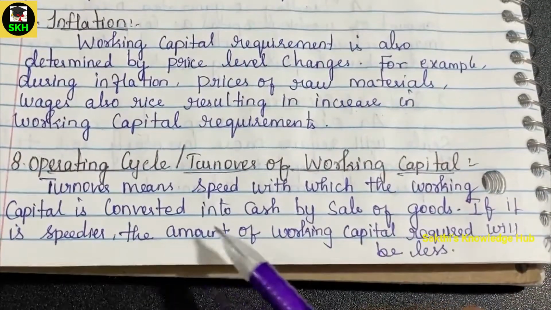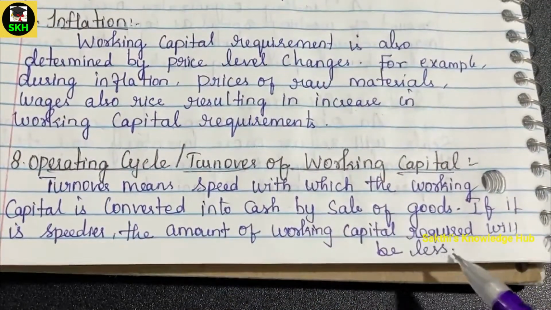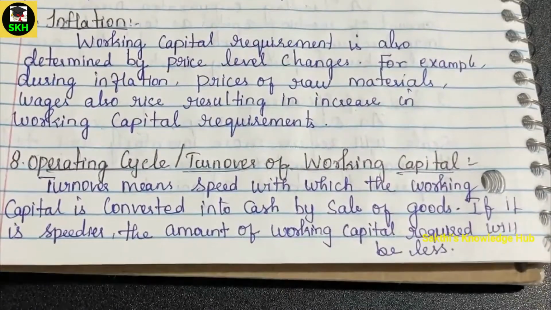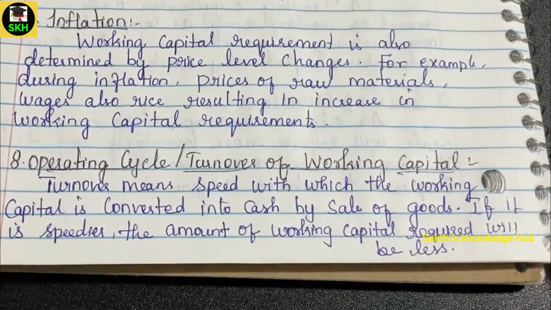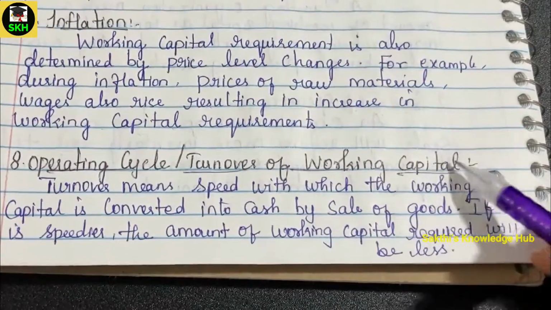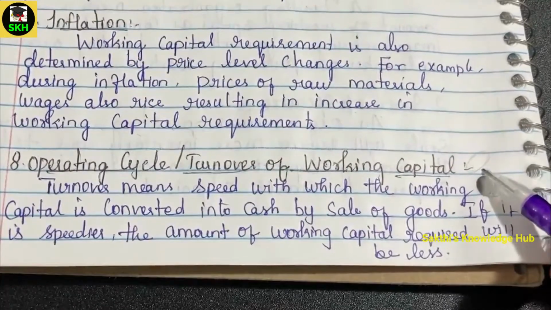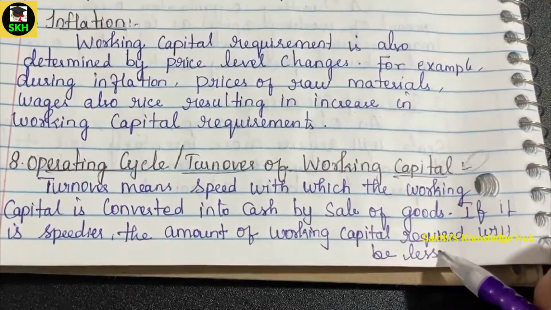If it is speedier, the working capital requirement will be less because we will get the funds very soon. Soon after the sale of goods takes place, definitely we will get the cash in hand. The turnover speed is very high, so on that basis the working capital requirement will be very less.